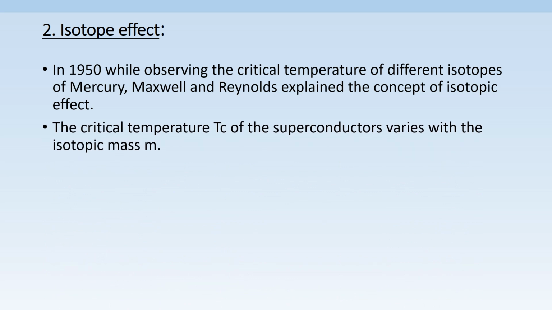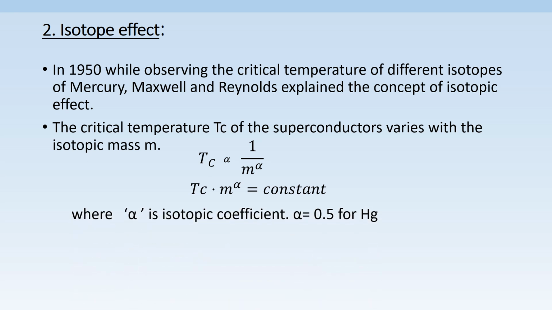According to isotope effect, the critical temperature Tc of the superconductors varies with isotopic mass m, and this can be shown as Tc proportional to 1 divided by m to the power of alpha, or Tc into m^alpha is equal to constant, where alpha is the isotopic coefficient and is found to be 0.5 for mercury.